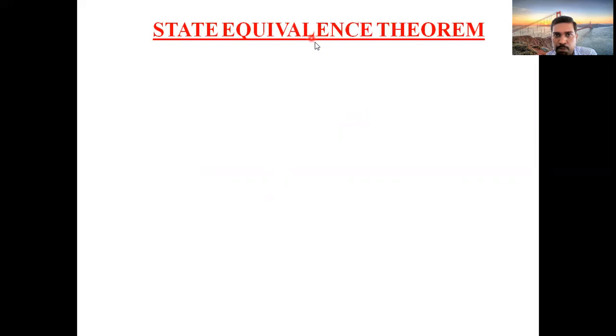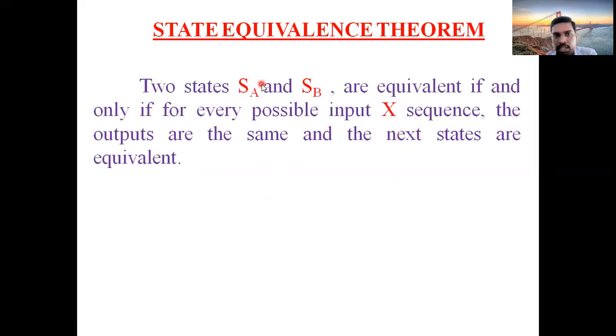Now, one important theorem, nothing but the state equivalence theorem. How can you say that two states are equal in an FSM? In an FSM, two states SA and SB are equivalent if and only if, for every possible input sequence X, the outputs are the same and the next states are equivalent. What is the condition?